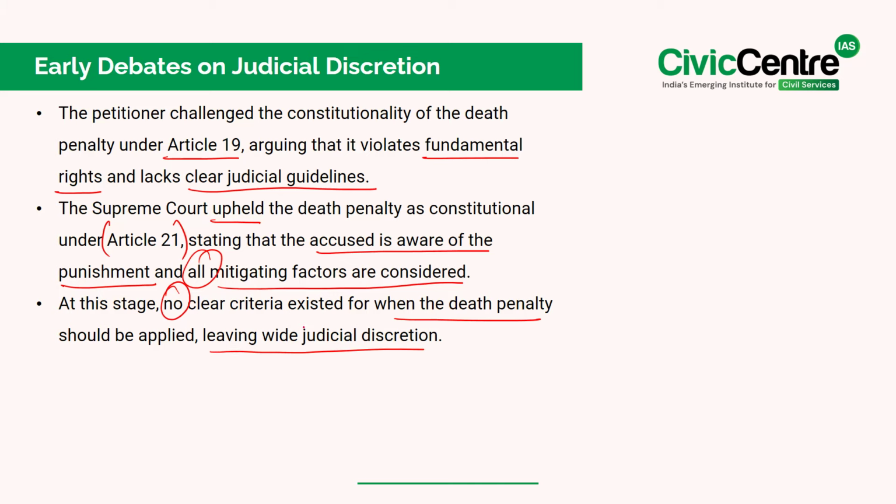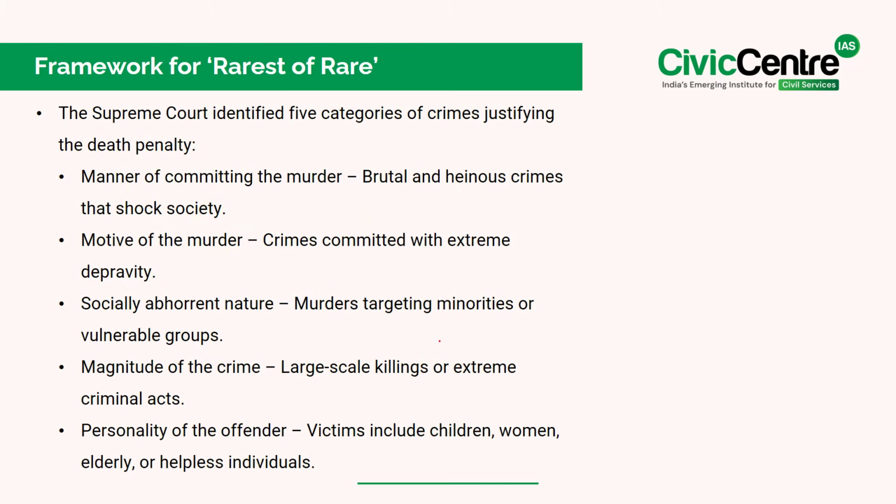leading to wide judicial discretion. Now, to bring more clarity to you, the Supreme Court later identified 5 key factors that justify the death penalty under the Rarest of Rare doctrine. Let's go through them. First, the manner of committing the murder, where if a crime is brutal, heinous, and shocks the society, it falls under this category. Second, the motive of the murder, where if the crime is committed with extreme cruelty and depravity, it may attract